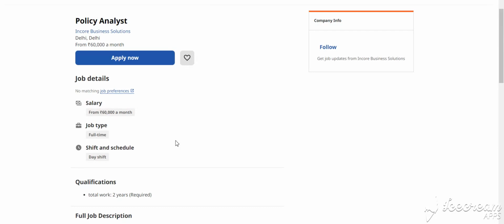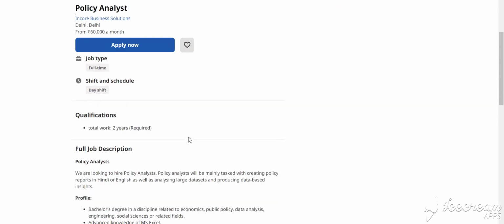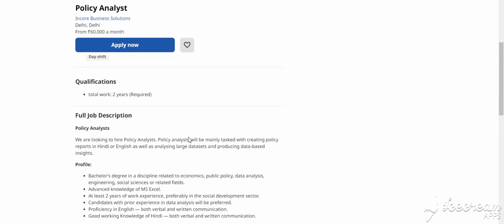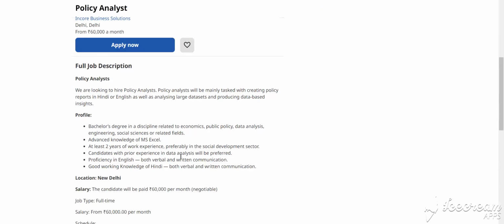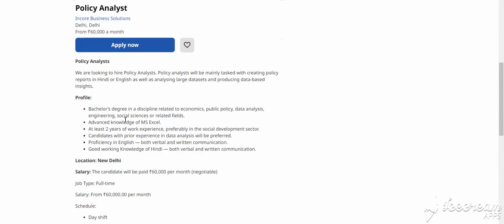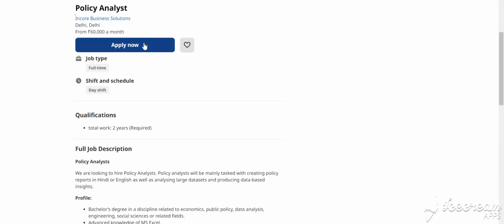Our next job is policy analyst, Delhi location, and the salary is 60K per month. This is a full-time opportunity and the preferred work experience is 2 years. Your profile needs 2 years of experience and proficiency in English, both verbal and written communication. How to apply for this job? You simply click apply now and fill in the details.